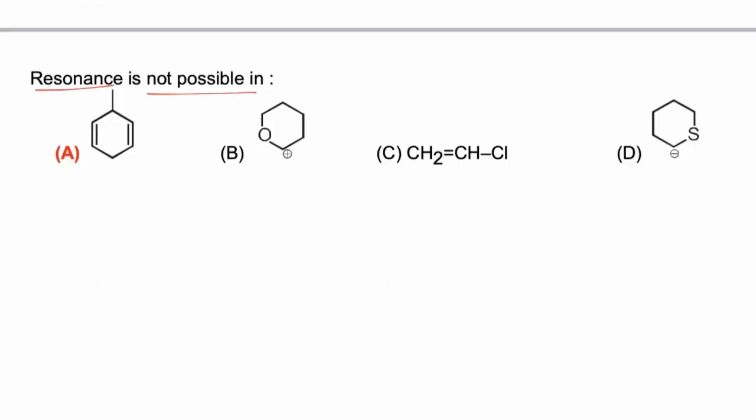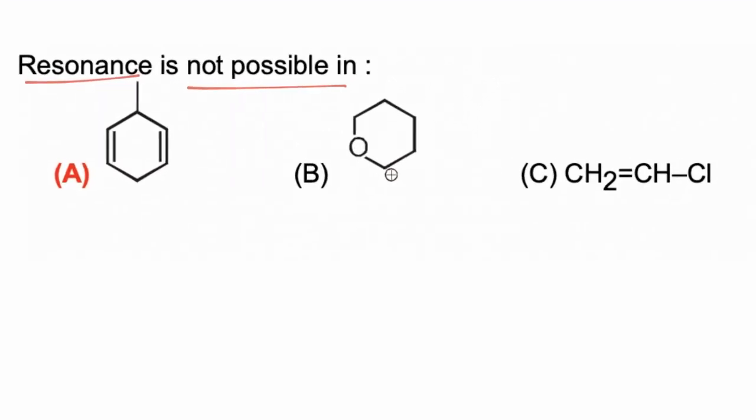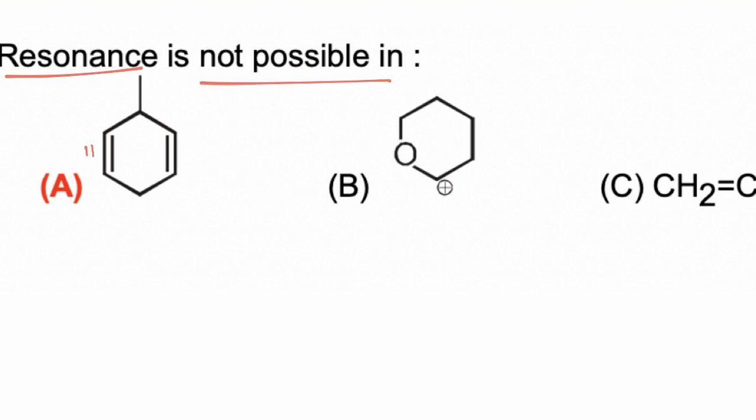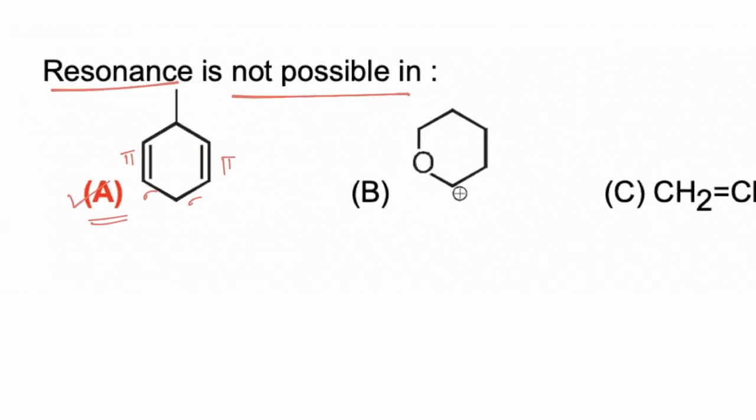Resonance is not possible in. So in this question we have to find in which of the following given molecules resonance is not possible. Any molecule, if it follows conjugation and the molecule is planar or nearly planar, then resonance is possible. Now in the first case, the molecule has a pi bond, then a sigma, then a pi. So here there is a break in conjugation, conjugation is not present. Due to the break in conjugation, resonance is not possible in A, and hence the correct answer is A.